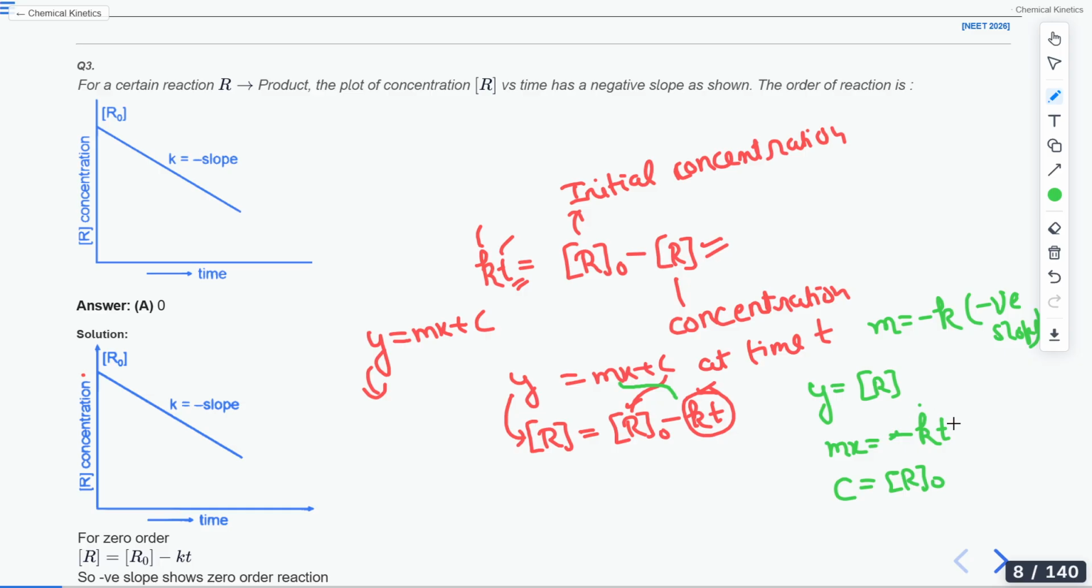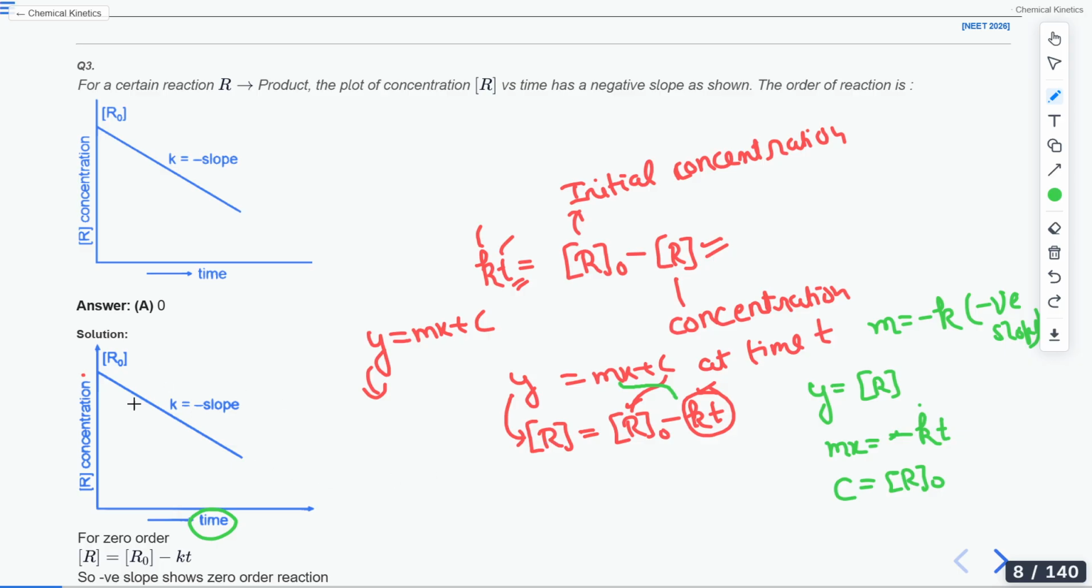Now time is on the x axis. You can see it clearly. Here you can see that due to the negative slope, the graph is declining. It is going down. If it had a positive slope, then the graph would have looked like this. But since it has a negative slope, the graph is going in the negative direction.